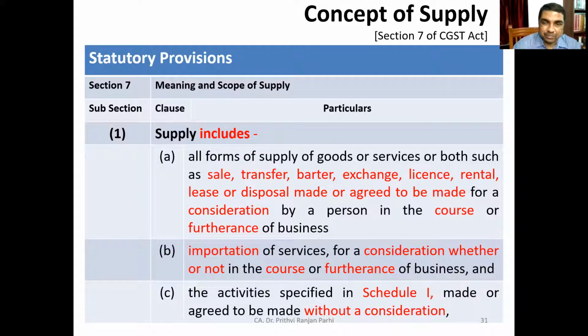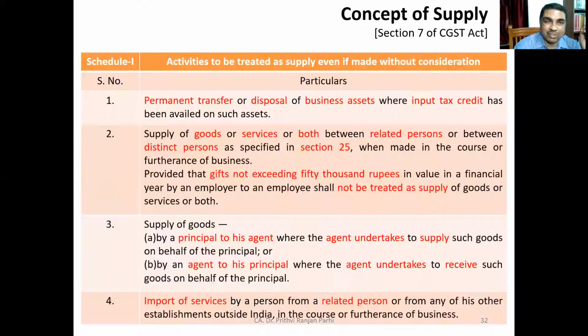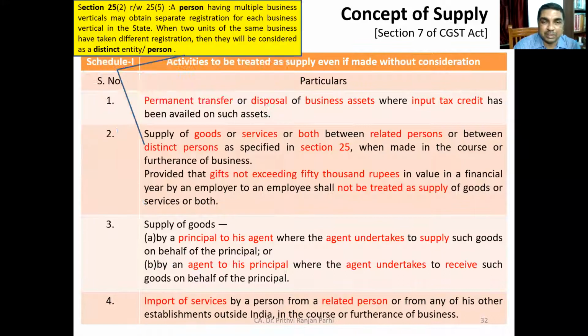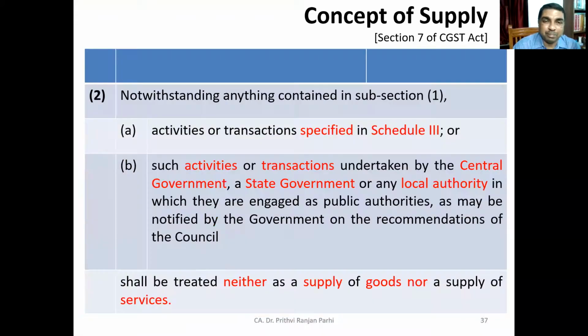And one more thing we have to keep in mind, supply should be in the course or furtherance of business. That is also important. And we know importation of service for a consideration, whether it is in the course or furtherance of business or not, will always be regarded as supply. And there are certain activities specified in Schedule 1 which are made or agreed to be made without consideration. That will also be regarded as supply. These are a few basic things we have discussed. Many examples we have taken.